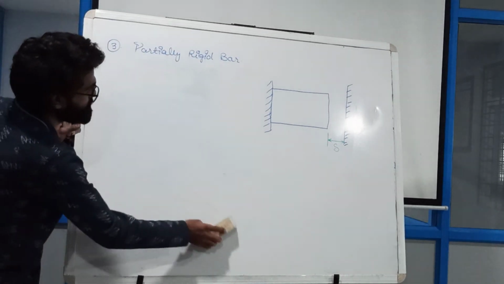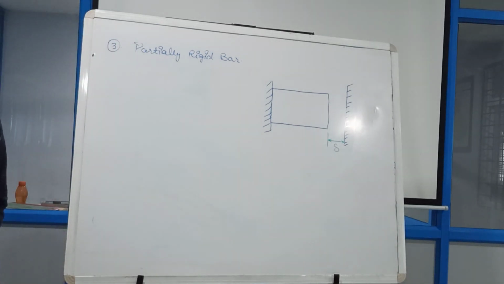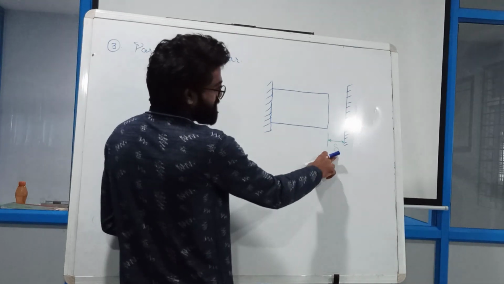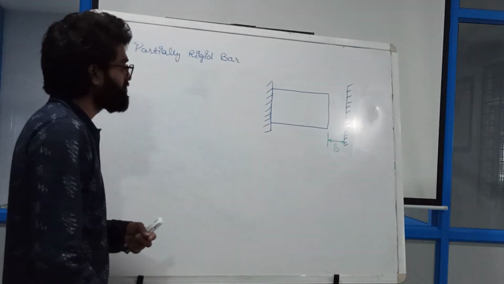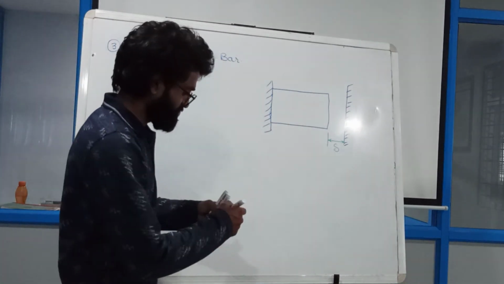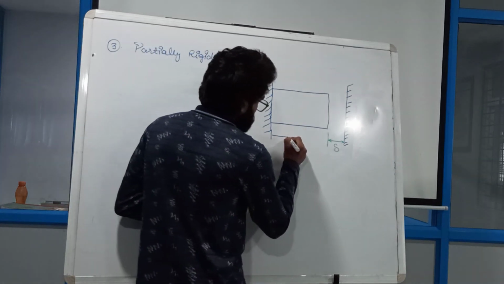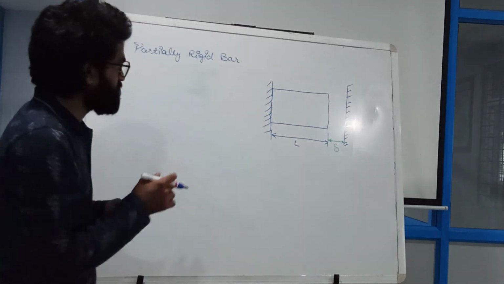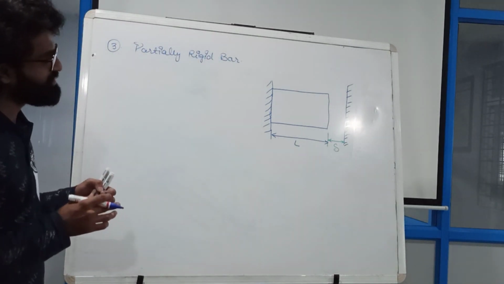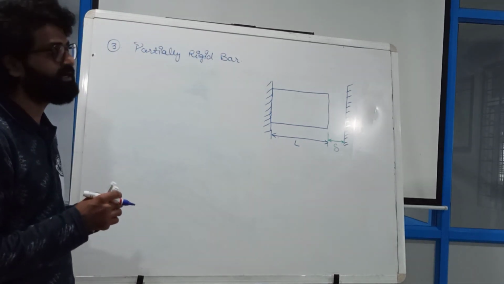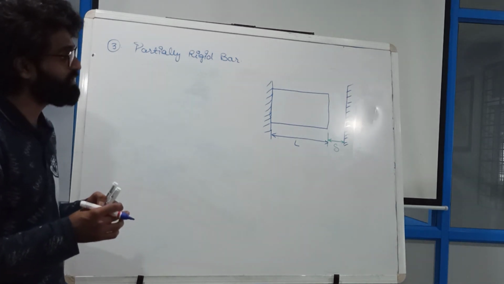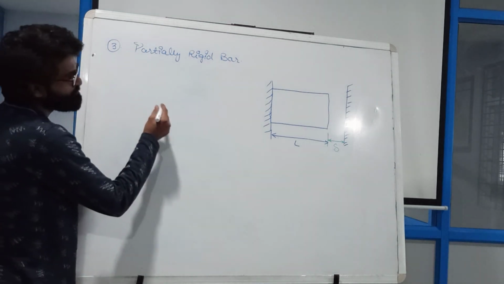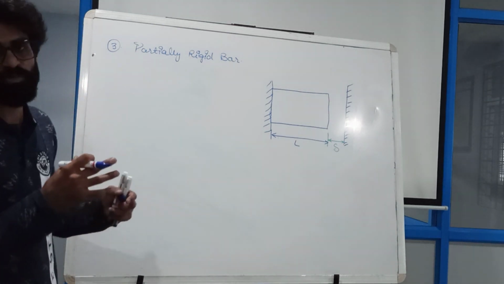So in this case, you can see that we have the delta already. They have given us some distance that is covered under the delta, and we have the length here. How much length is that? That is the L, right? So we all know that now. In this case, we have to calculate the delta as well, and we have to calculate the sigma as well. So this is again going to become two cases.